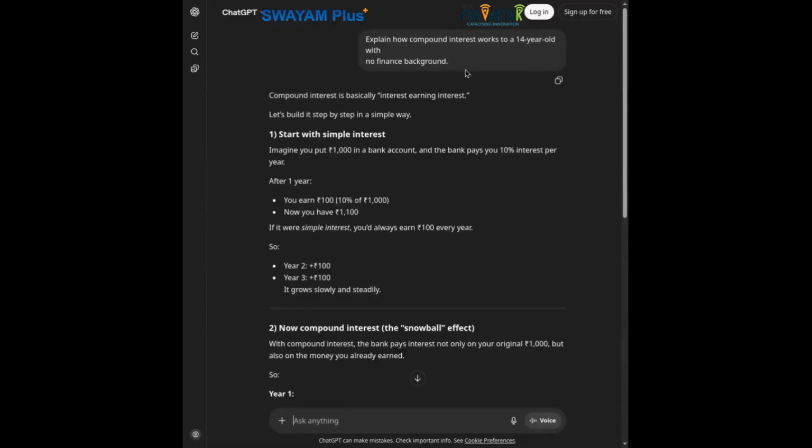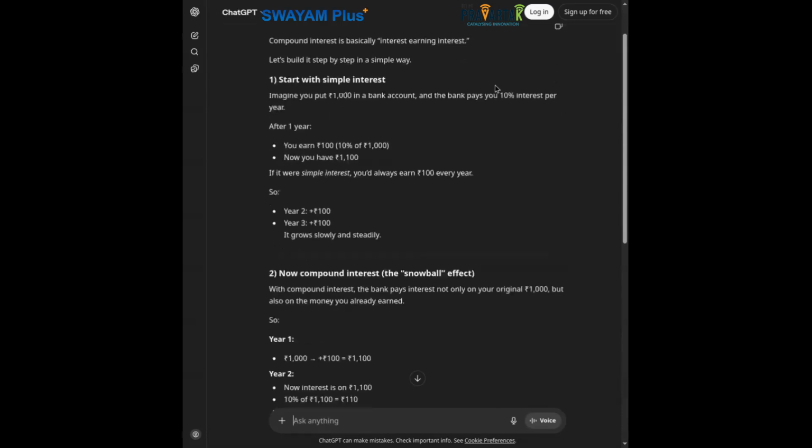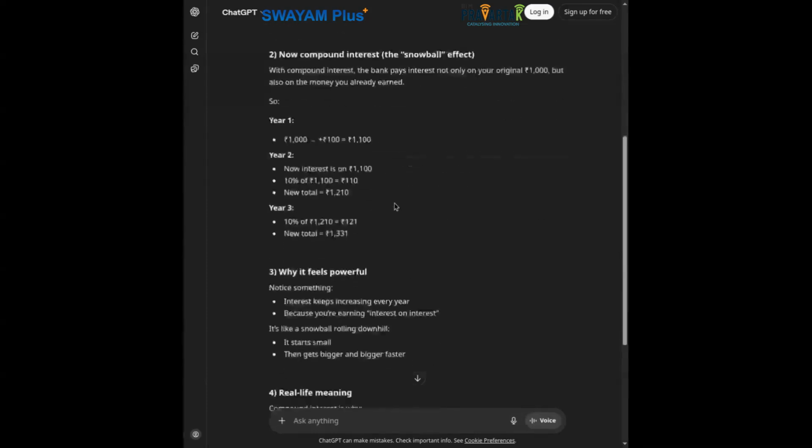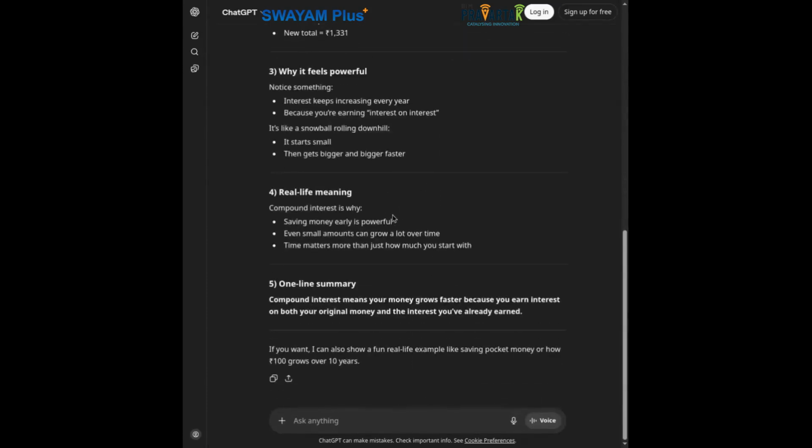So the first audience I have is a 14-year-old with no finance background. So the prompt looks something like this: explain how compound interest works to a 14-year-old with no finance background. So compound interest is basically interest earning interest, and it starts with a very simple calculation, and then it compounds and shows what the snowball effect is. And here it points out why it feels powerful and what the real life meaning is, and then it summarizes it.